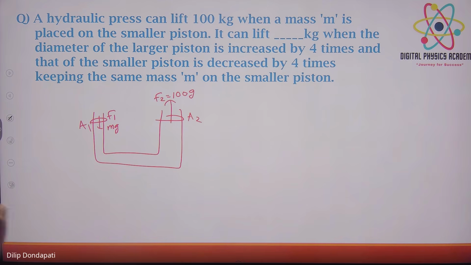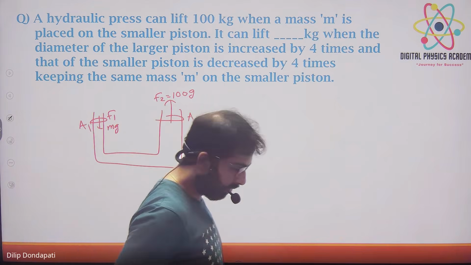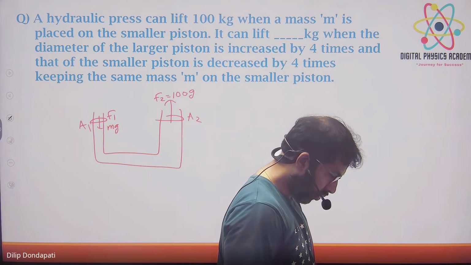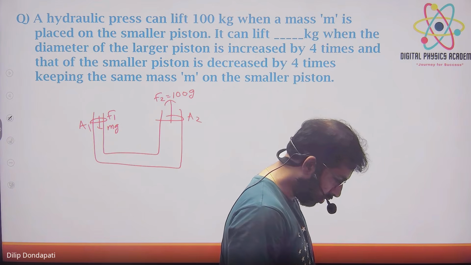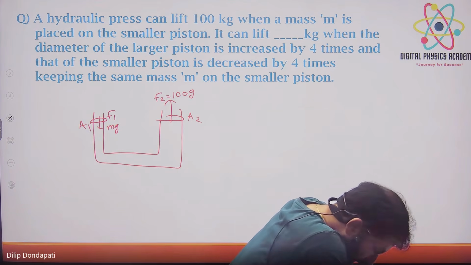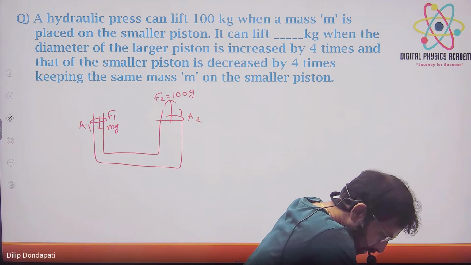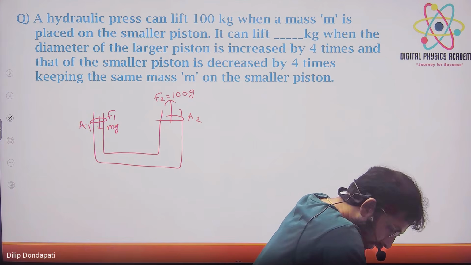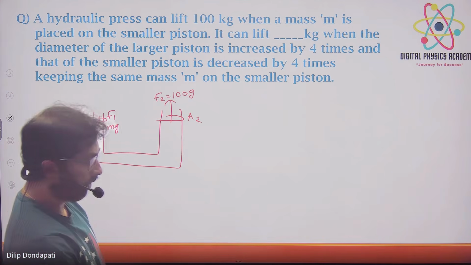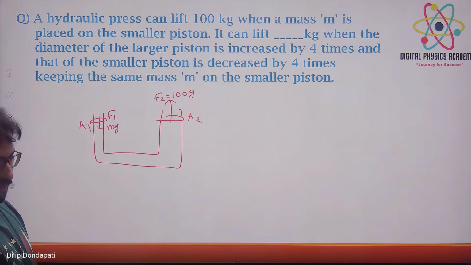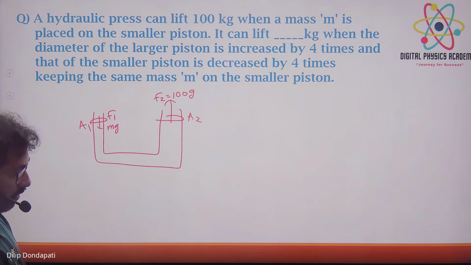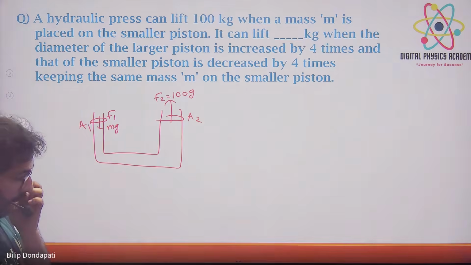Sir, कितना. Sir, 256 with 2 zeros. 256, 2 zeros. Yes, correct. Good. Sir, once can you show previous questions?